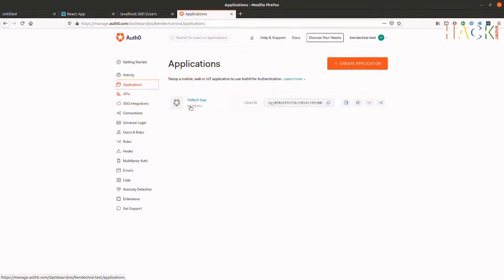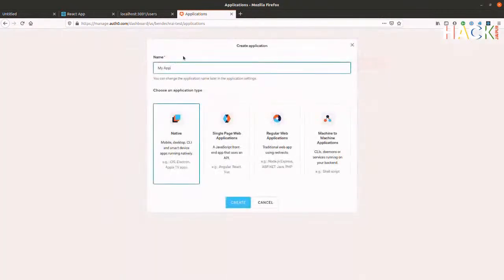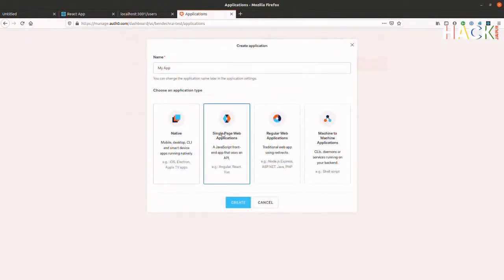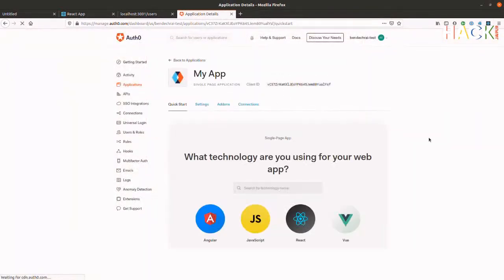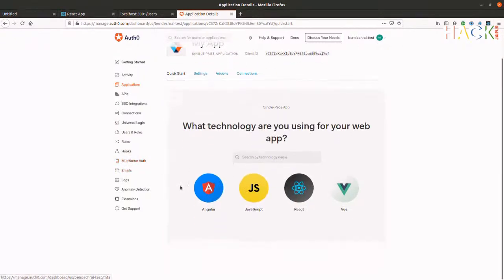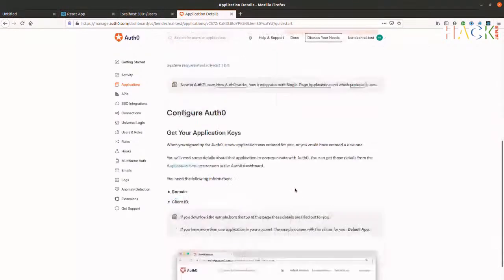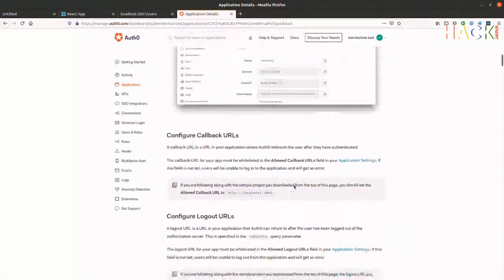We're not going to be touching that, so we need to create a new application. We'll call it My App. I'm going to select here the single page application because we're working on a React app. So single page app, we'll go in and create that. And you can see that the first thing that happens is we're given a suggestion of which platform we might be using in order to do a quick start. So we're doing a React app. Let's just jump in and see what it tells us to do.